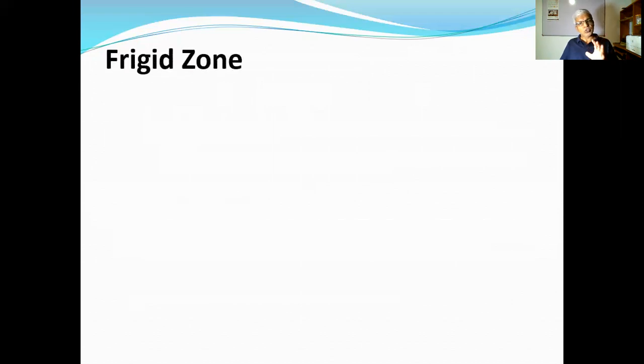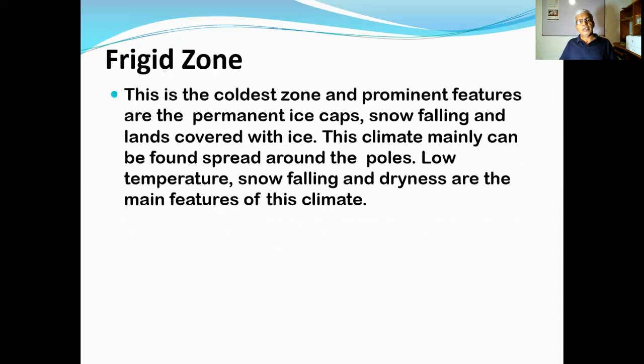Then we come to the frigid zone. That means totally cold throughout the year. Glaciers, ice, snow falling, very low temperature can be found. There are no climatic seasons except the cold or the winter. Then this is the coldest zone.